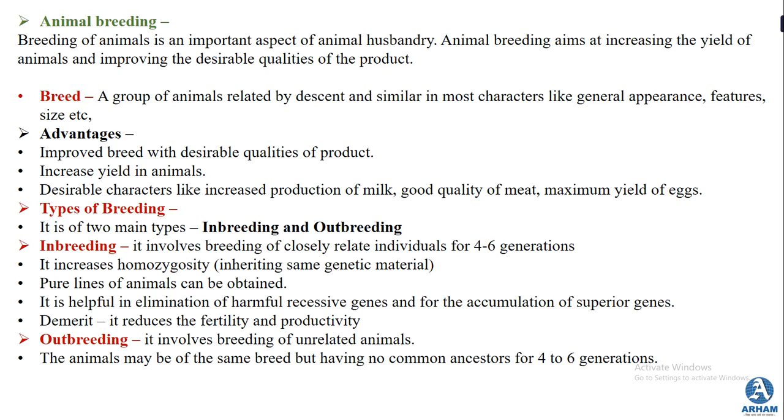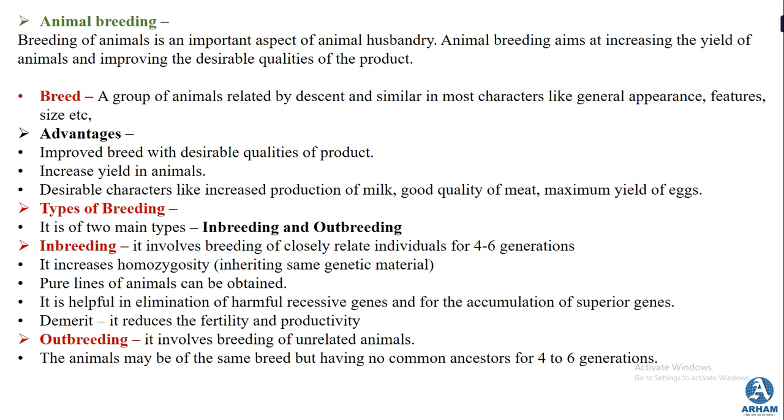That means if they are producing a desirable quality of a particular product, the quantity of that product is also increased. Then desirable characters like increased production of milk, good quality of meat, and maximum yield of eggs, these three things being in most demand when we speak about animal husbandry, are taken into consideration and the demand is met.